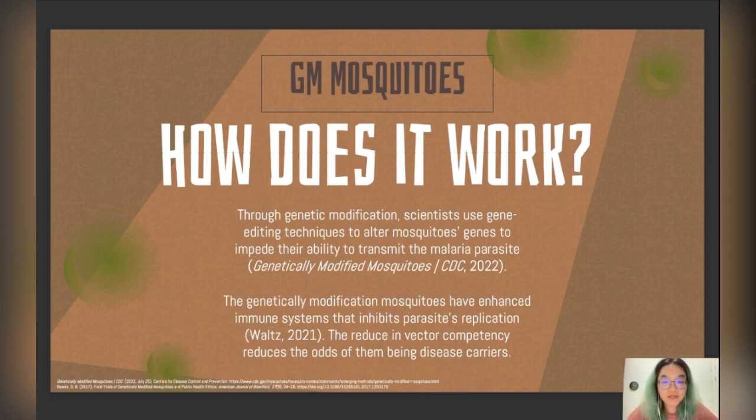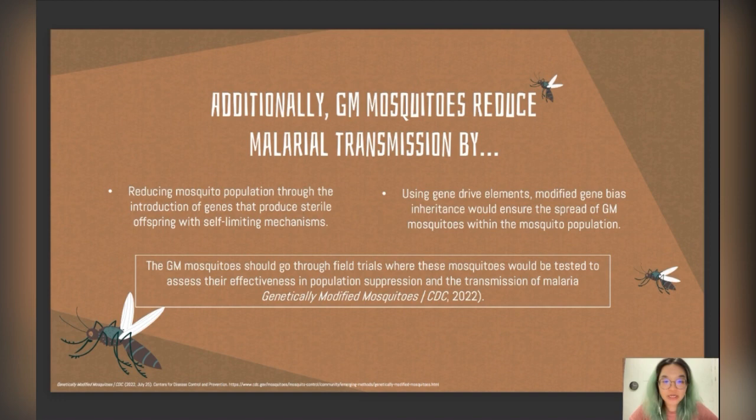Another approach is to reduce the mosquitoes' vector competence, making them less effective disease carriers. This can be achieved by altering the mosquito's immune system to combat the parasite or inhibit the parasite's ability to replicate within the mosquito. Population suppression aims to utilize GM mosquitoes to reduce population size. For example, introducing a gene that produces sterile offspring can decrease the overall mosquito population over time.